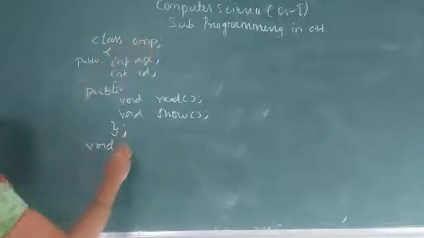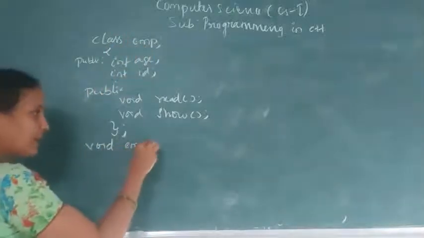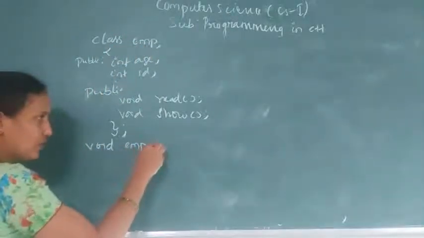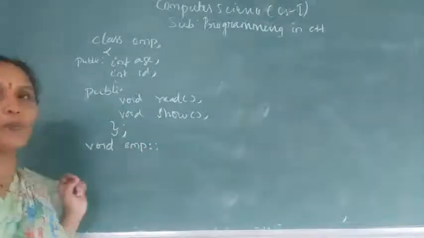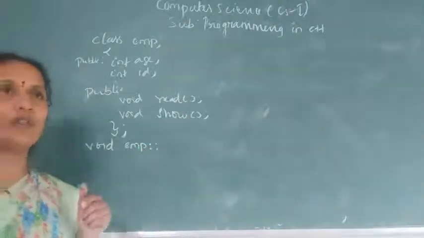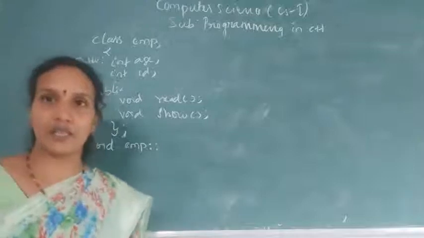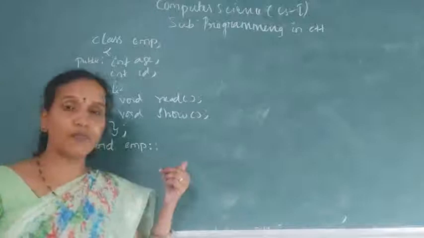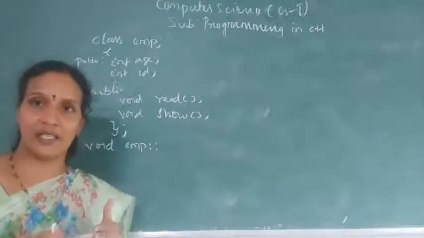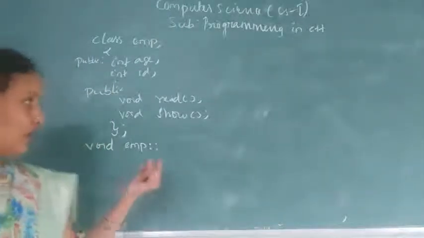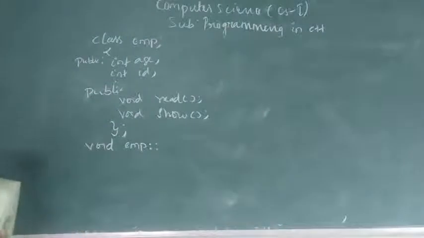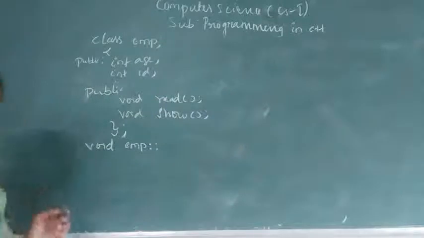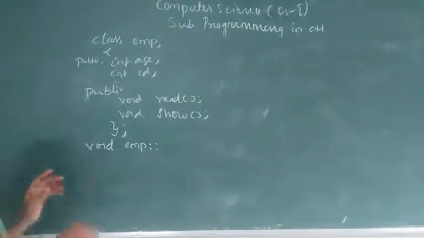Next, the name of the class, Employee. Next, this is called the scope resolution operator. Whenever you are defining a function outside the class, it should be preceded with the class name and the scope resolution operator. This double colon is called the scope resolution operator. Next, here you need to give the function. What is the function name here?